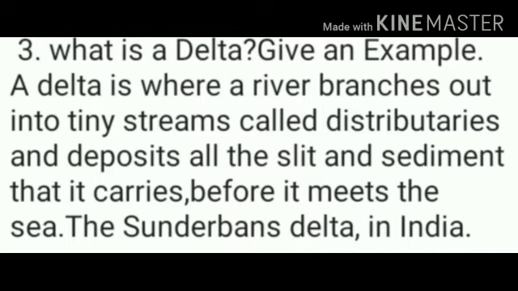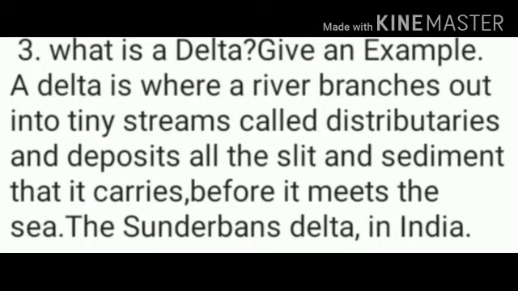Now C question. What is a delta? Give an example. Answer.